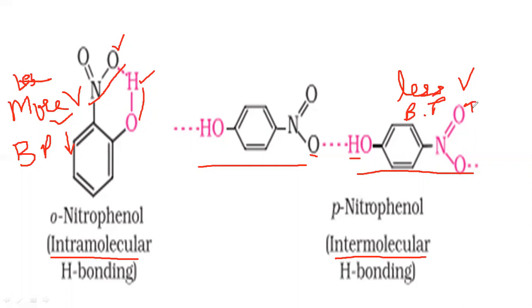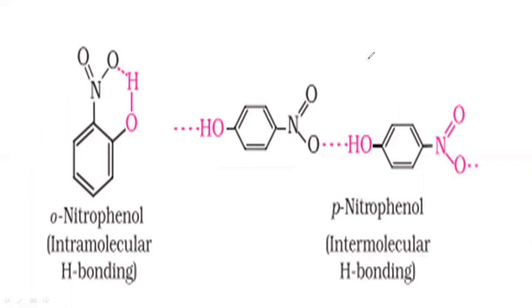So orthonitrophenol is more volatile and paranitrophenol is less volatile, and the boiling point of orthonitrophenol is less and the boiling point of paranitrophenol is high.